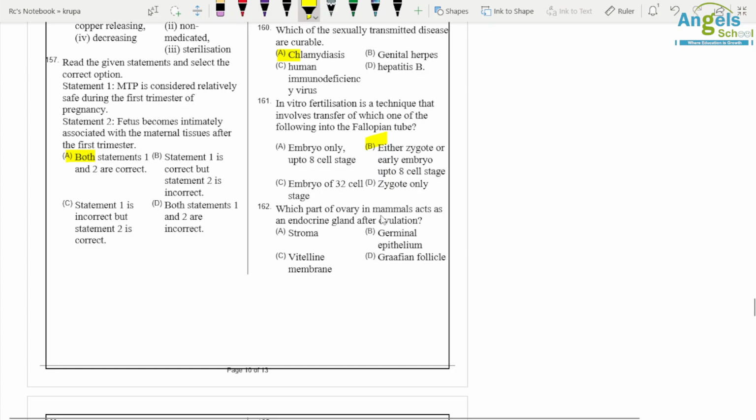Which part of the ovary in a mammal acts as an endocrine gland? So the Graafian follicle acts as an endocrine gland.